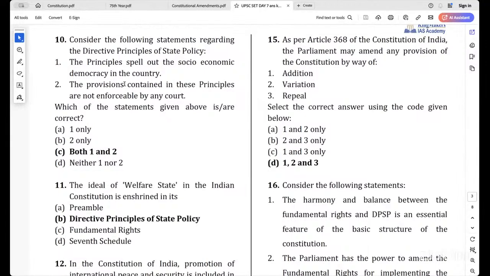Next, consider the following statements regarding the directive principles of state policy. The principles spell out the socio-economic democracy in the country. Yes, the political democracy is enshrined in fundamental rights, whereas the social and economic rights are mentioned in DPSP. The provisions contained in these principles are not enforceable by any court. Yes, already we saw in one question.